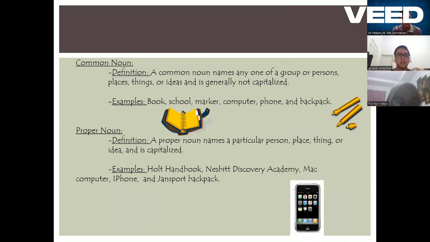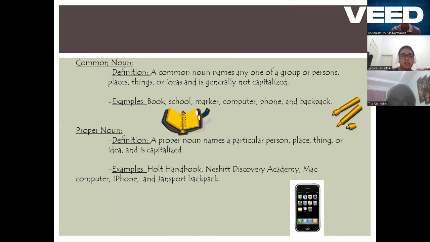Now, nouns are usually divided into two: common nouns and proper nouns. Common nouns are nouns that name any one of a group of persons, places, things, and ideas, and are generally not capitalized and are just general, not anything specific. Such things as book, school, marker, computer, phone, and backpack.